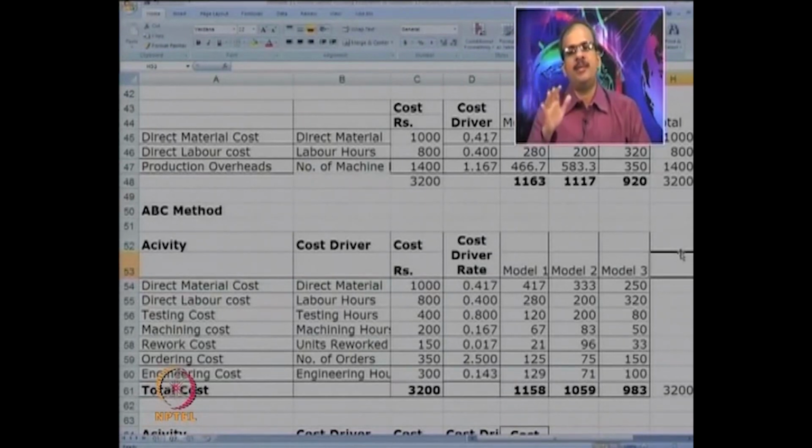Okay. Now the ABC system also has some more advantages because it helps us to implement what is known as activity based management. Now let us look at that. Activity based costing leads us not only to better cost allocation and absorption, it also takes us to a new system of management, which is known as activity based management.